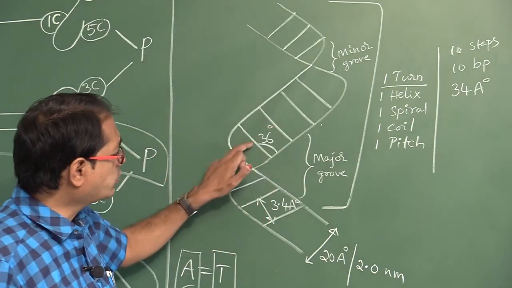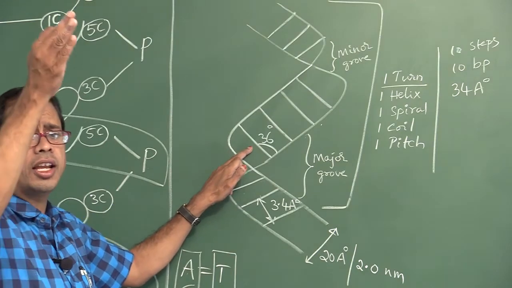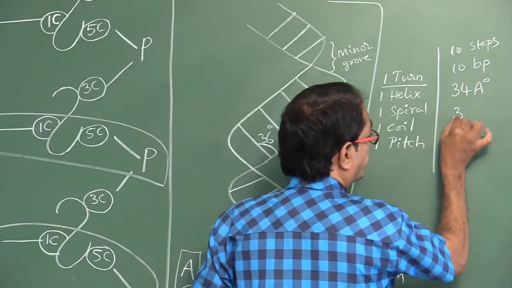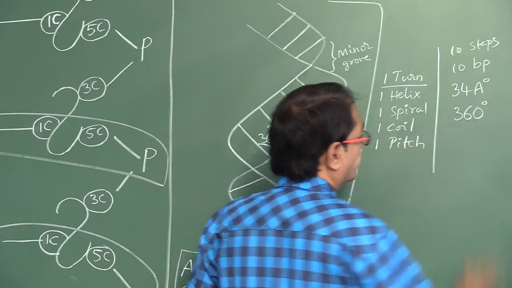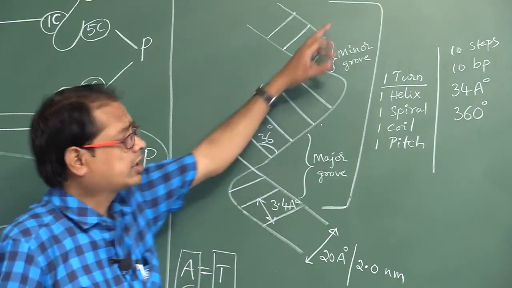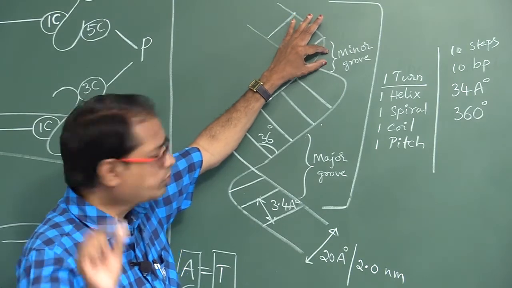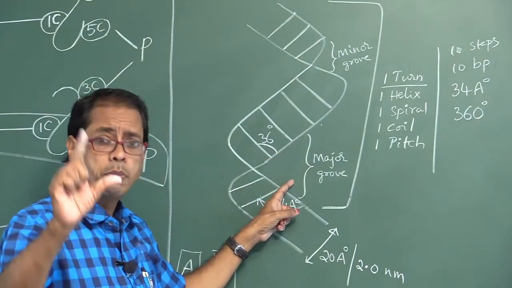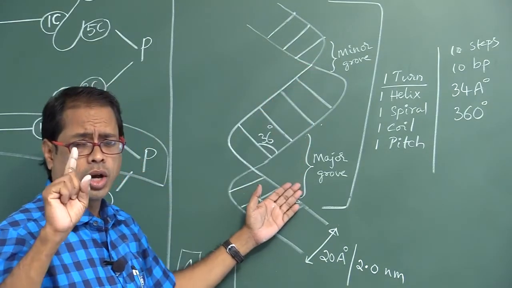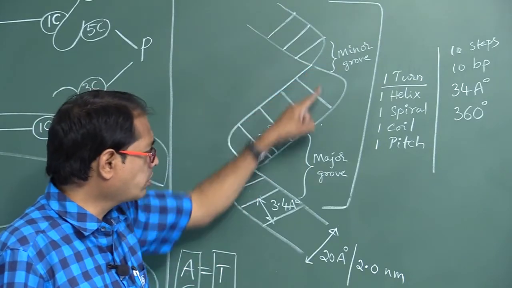For 1 turn, the angle is 36 times 10, that is 360 degrees. One turn of DNA contains 1 major groove and 1 minor groove. This is the minor groove, this is the major groove.